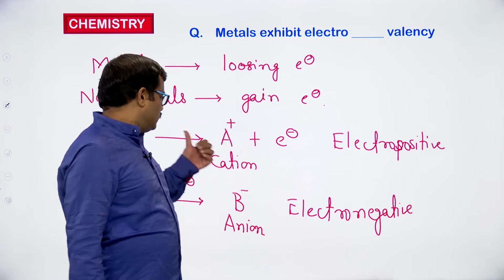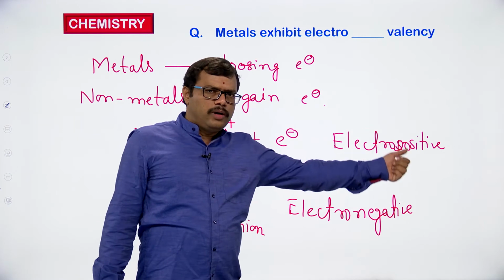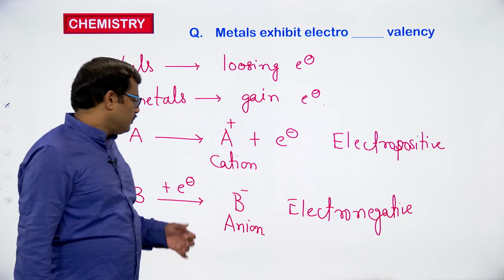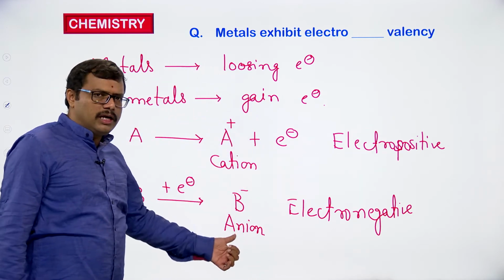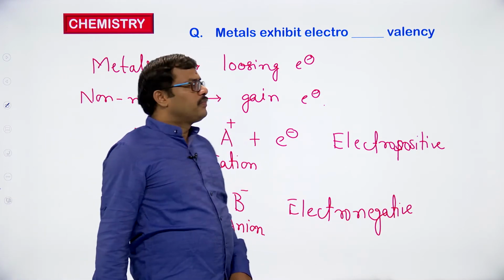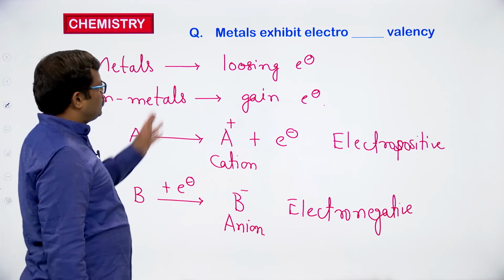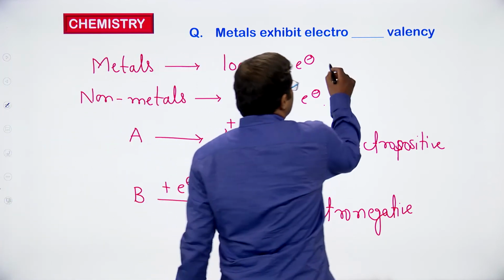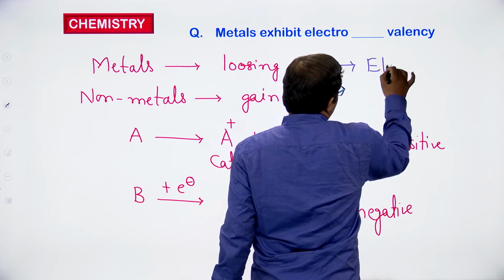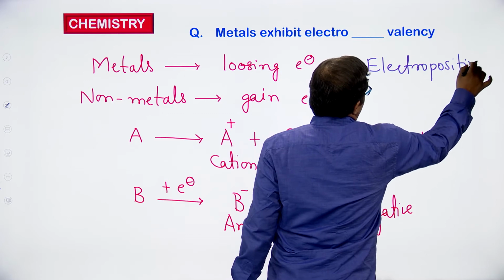Generally the species which converts into a cation will show electropositive valency. The species which converts into an anion will exhibit electronegative valency. Which is losing the electron here? Metals are losing the electrons. Since metals lose electrons, metals are electropositive in nature. Which kind of valency can we expect for metals?